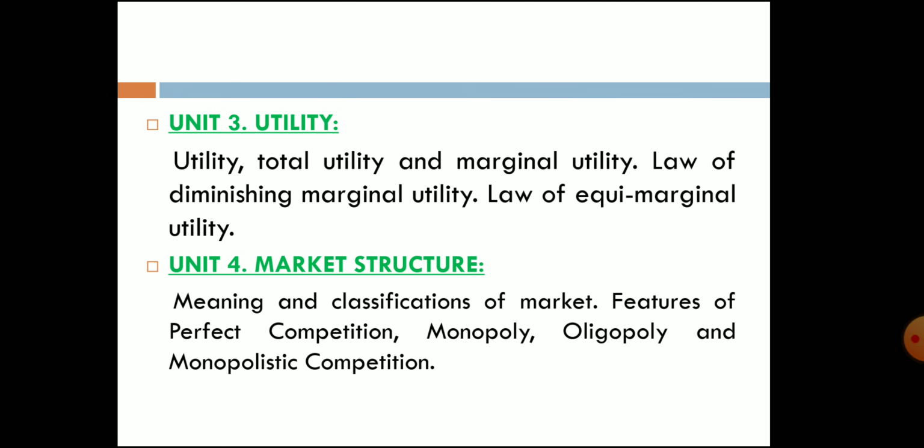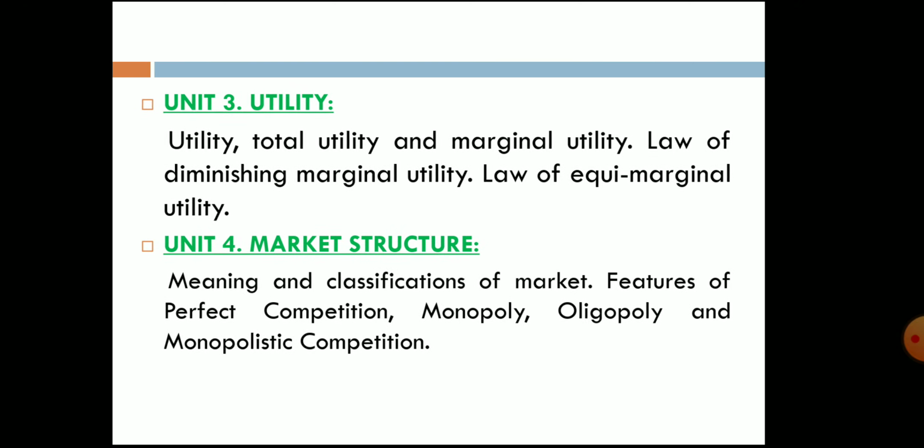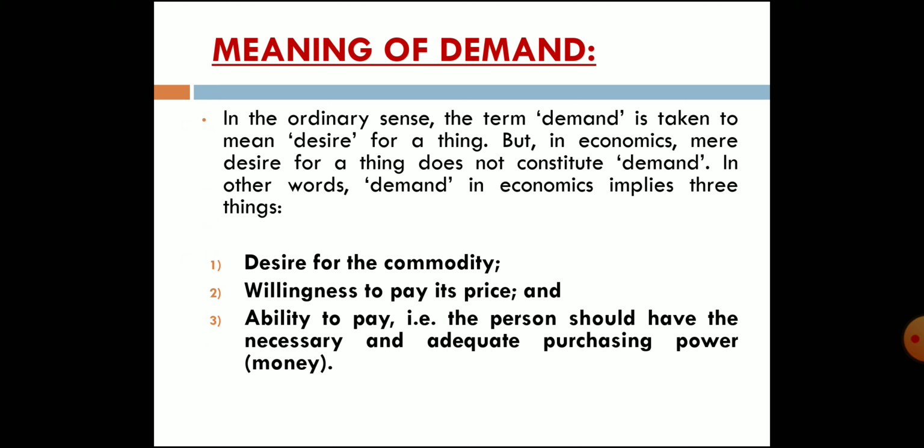In semester 1 you have to study only microeconomics, and in semester 2 you have to study macroeconomics. What is the difference between microeconomics and macroeconomics? Microeconomics is the study of a particular individual firm or company. Macroeconomics is related to the whole country's situation. For example, in macroeconomics you study GDP, national income, per capita income, population, and problems of that type.